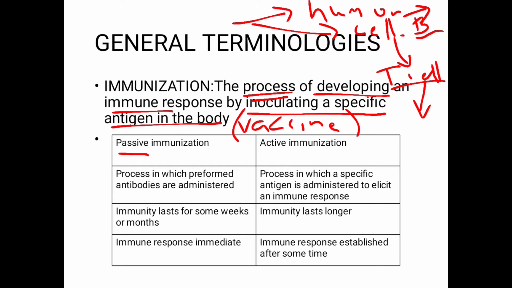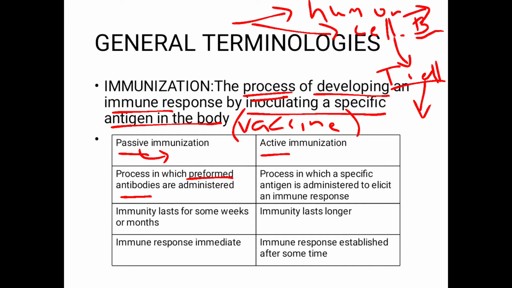We have two types of immunization. We have the passive and we have the active. As the name indicates, this is a passive process. What happens is that we'll be administering the preformed antibodies. For instance, there was a person who has had a disease, for instance, tetanus. In that person, the antibodies would be there. So what you're going to do is extract the antibodies from that person and administer those antibodies to another person. So you are actually administering the preformed antibodies.